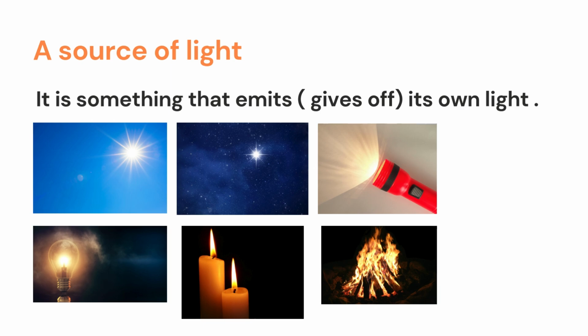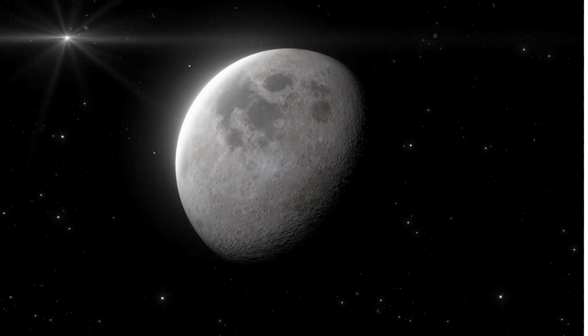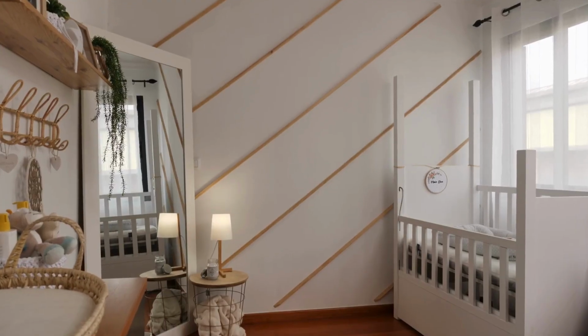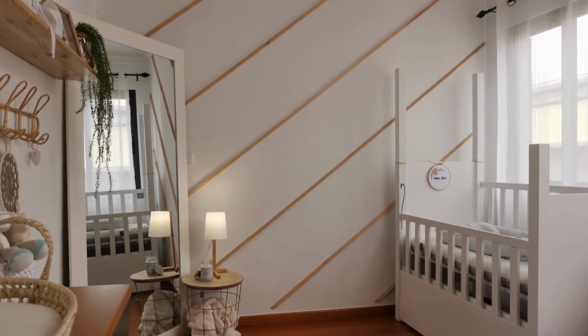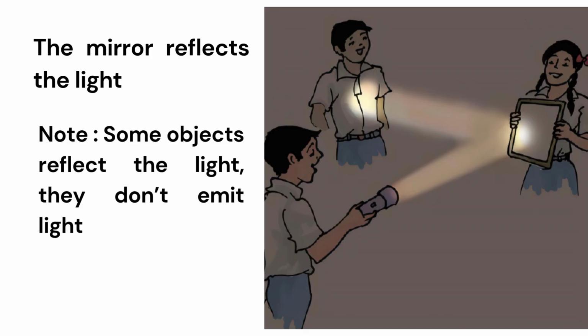Simply, we can say any object that emits or gives off its own light, the light comes from it originally. So those are sources of light, such as the sun, stars, flashlight, electric lamp, candles, and fire. But we didn't mention the moon or the mirror. Why? Aren't they sources of light? No, the moon and the mirror aren't sources of light.